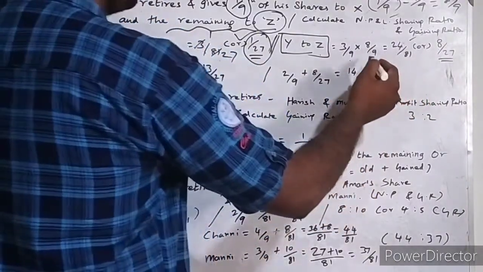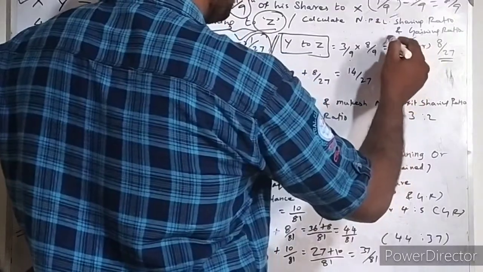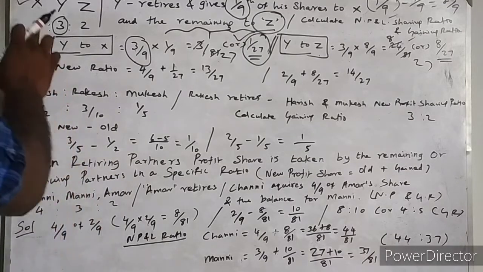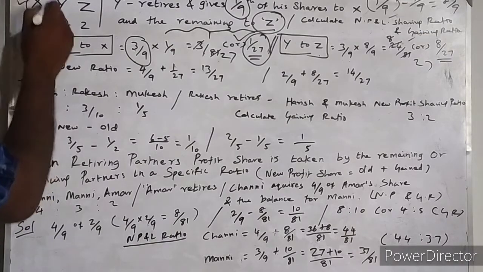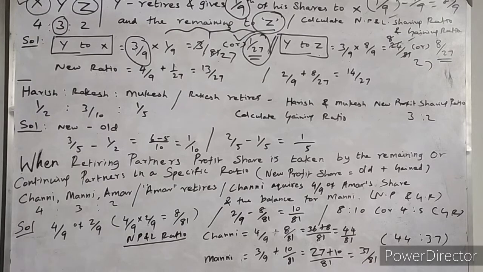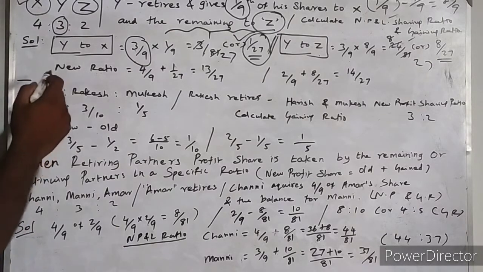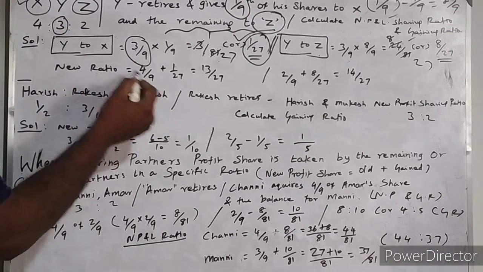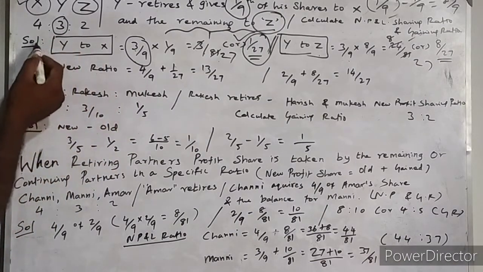Then if you simplify this, 8 by 27. Now the new profit sharing ratio for partners X and Z, because these two are the continuing partners. Y went out, he is the outgoing partner. So what is the existing profit and loss sharing ratio for X?